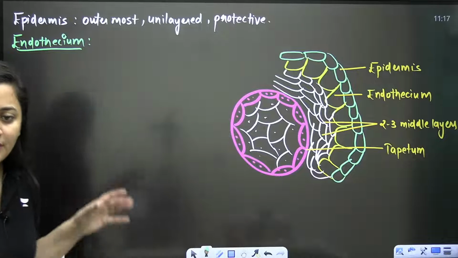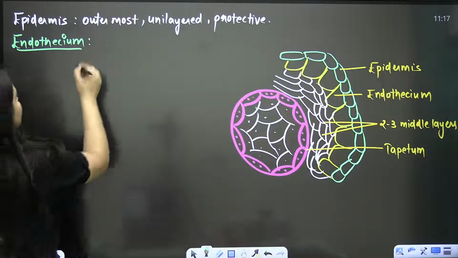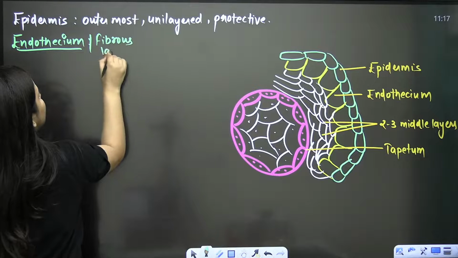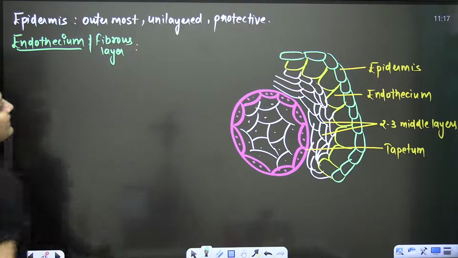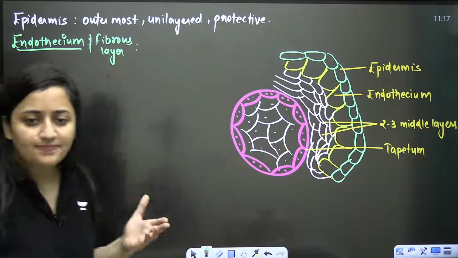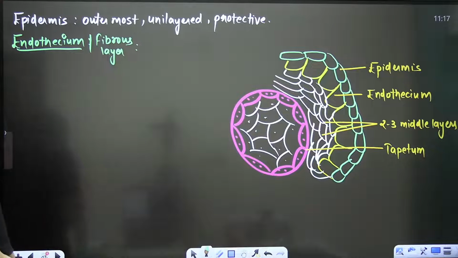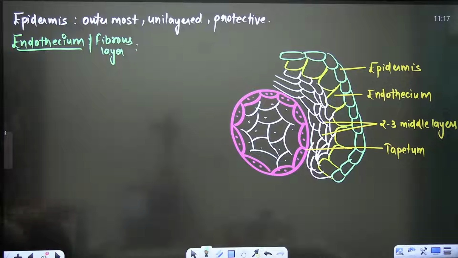Are you aware of it? This endothecium is also known as the fibrous layer. But here you will see some thickenings. Do you know that? In this particular layer, what will you see? You are going to see some thickenings here, right? No doubt it's single layered, even it is single layered. But here,